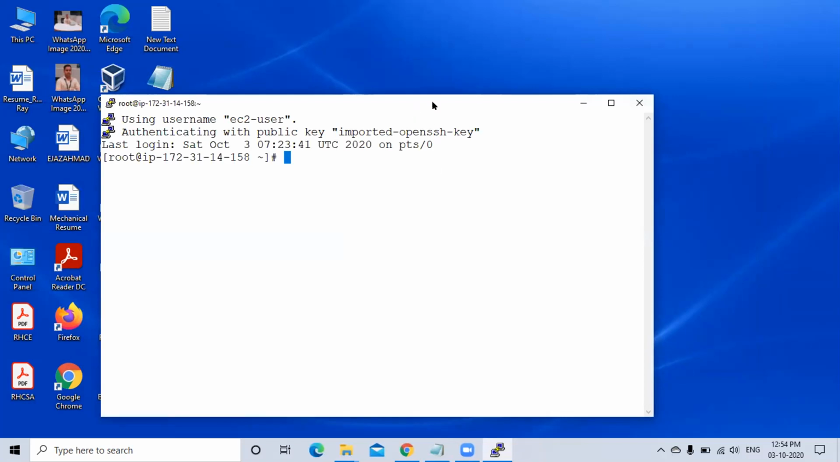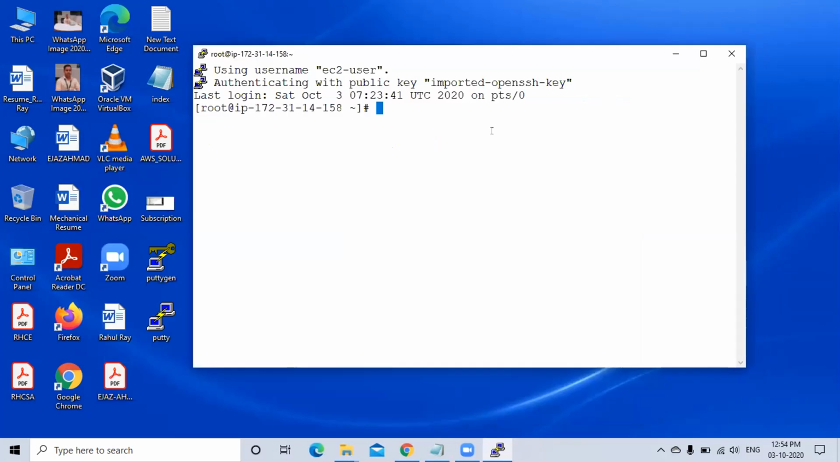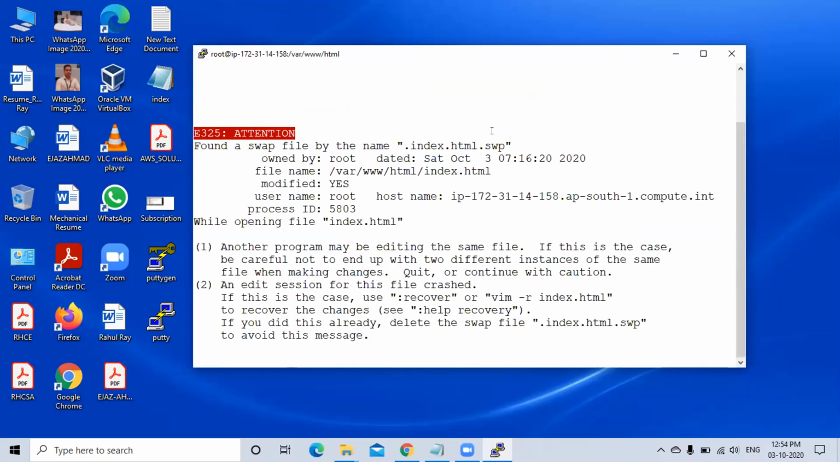Now you just go to the HTML directory. I'll do cd space www html. Then I have to go vi index.html. Actually, the file got crashed, that's why it is telling like that. It doesn't matter. Now you just press enter.